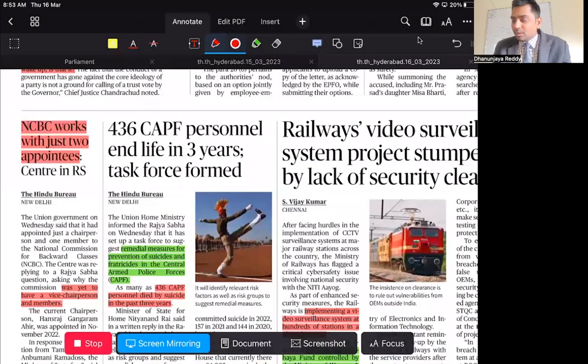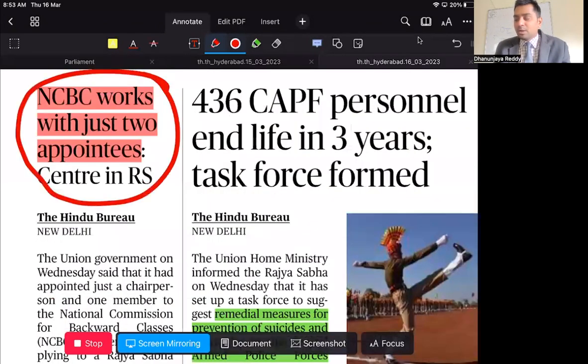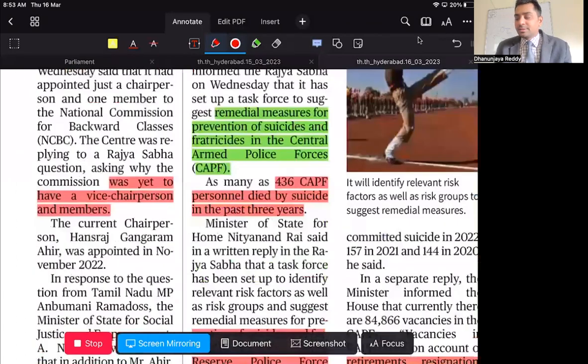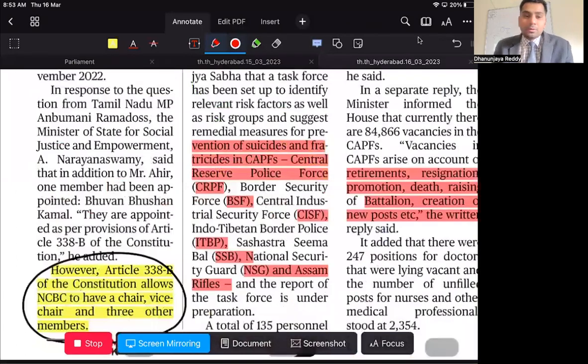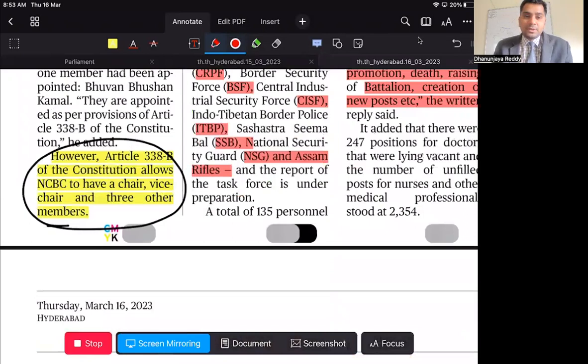Now, National Commission for BCs works with just 2 appointees, the center tells Rajya Sabha. Now, what is this National Commission for BCs? The National Commission for BCs is under Article 338B. We all know that Article 338 is for the National Commission for SCs, 338A is for the National Commission for STs, and the National Commission for BCs is Article 338B. It was added through the 102nd Constitutional Amendment Act.